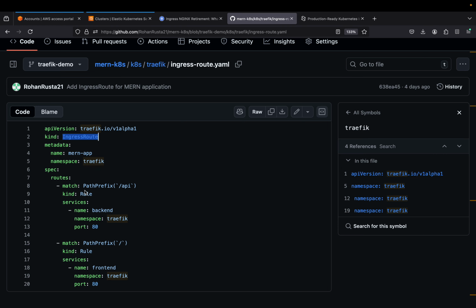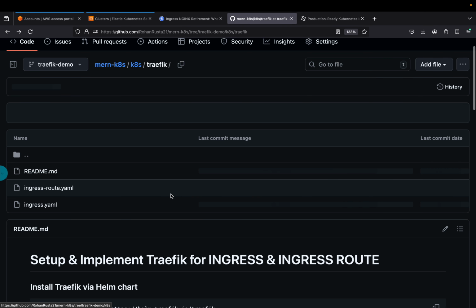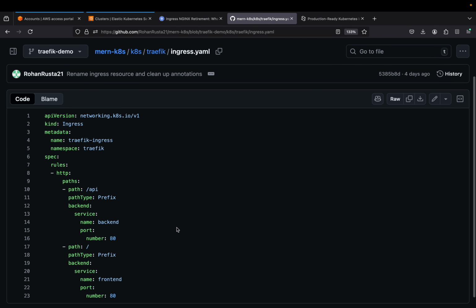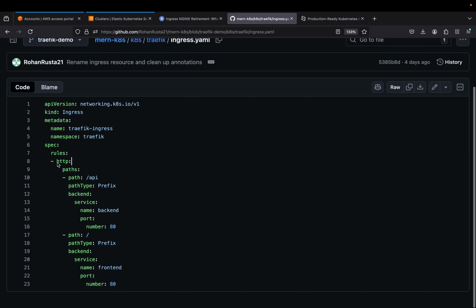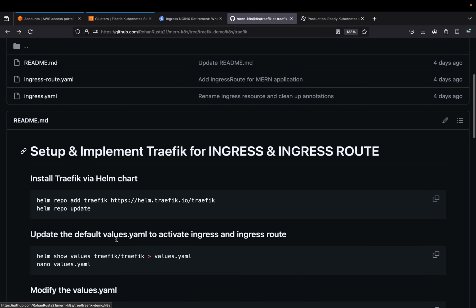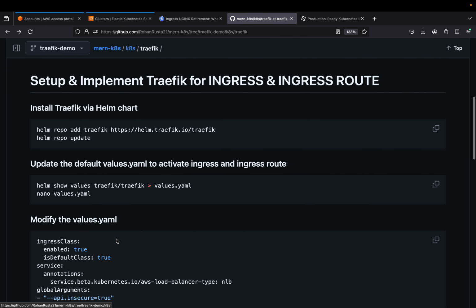Here also we are passing the endpoints of my backend application as well as my front end, and these are the rules which my ingress route should follow. As I'm using HTTP, I have mentioned this protocol here.